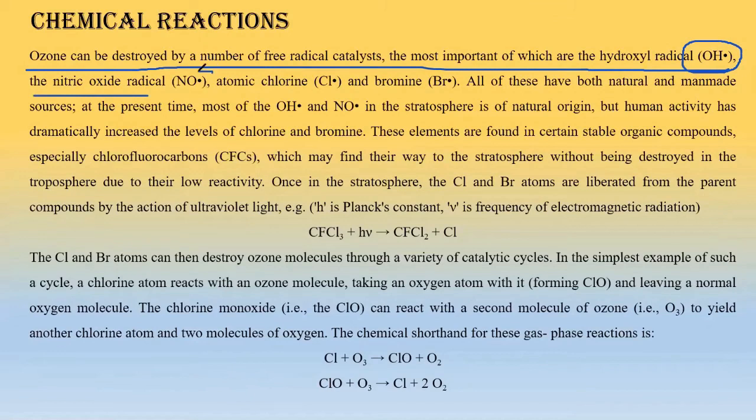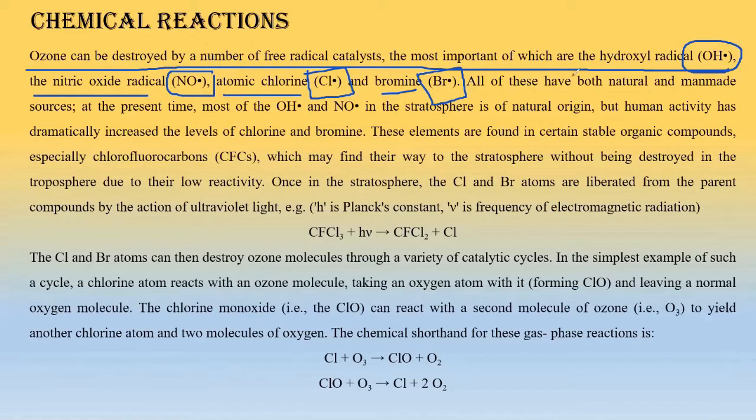Nitric oxide radical, now this is the second one. Atomic chlorine, this is the third one. Bromine, this is the fourth one. Okay, so we have four villains here. The first one is nothing but hydroxyl radical, the second one is nitric oxide radical, the third one is chlorine radical, the fourth one is bromine radical. Okay, all of these actually deplete the ozone layer.